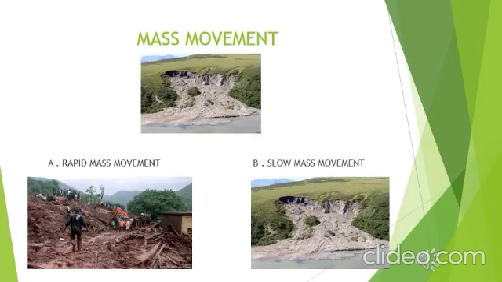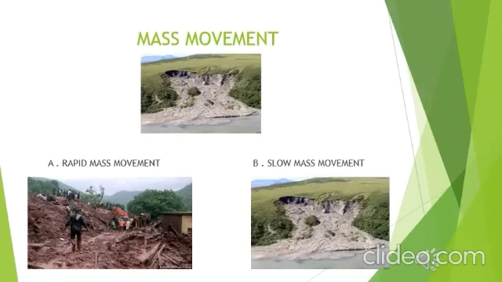When it rains in such areas, the rainwater penetrates the weathered materials and their weight increases. The weathered materials move very rapidly and come down the slope. Example, the mudslide at Malin village of Pune district.